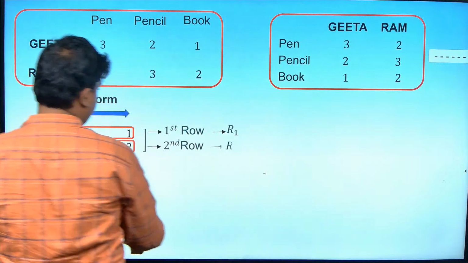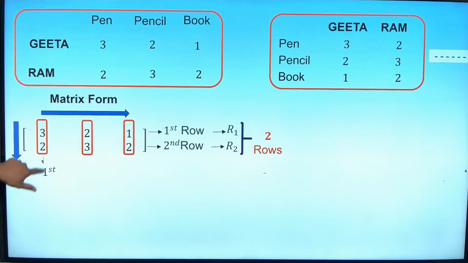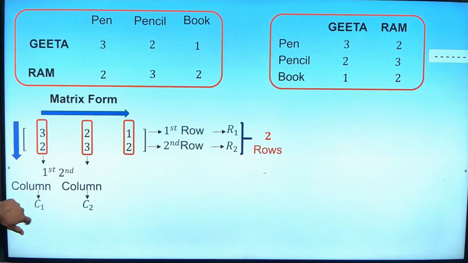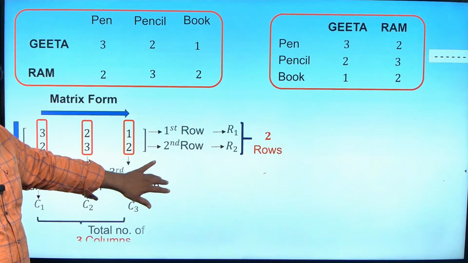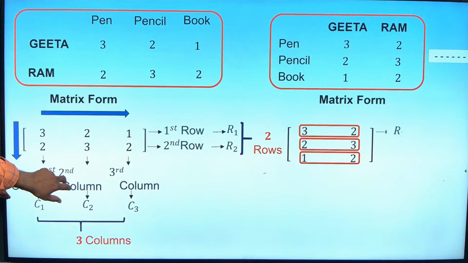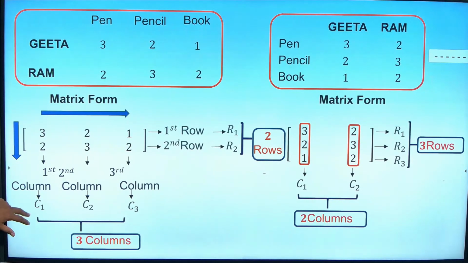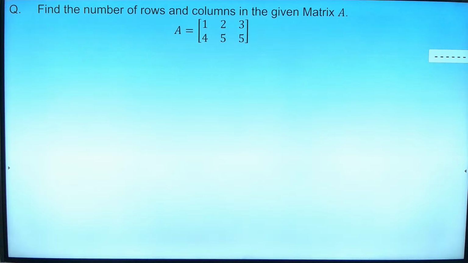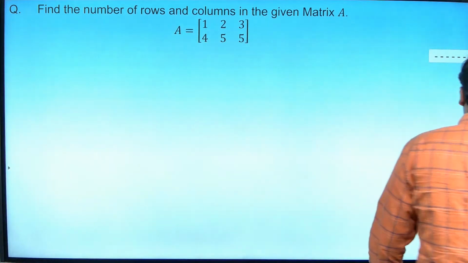So I am going to call this as a first row and second row and I am going to call this as a column. This is first column, this is second column and this is third column. Generally column name வந்து C1 C2 C3, row ஓட name R1 R2 அவ்வளவுதான். இது ஓகே தானே? ரோனா என்ன, காலம்னா என்ன? So how many number of rows here we have?